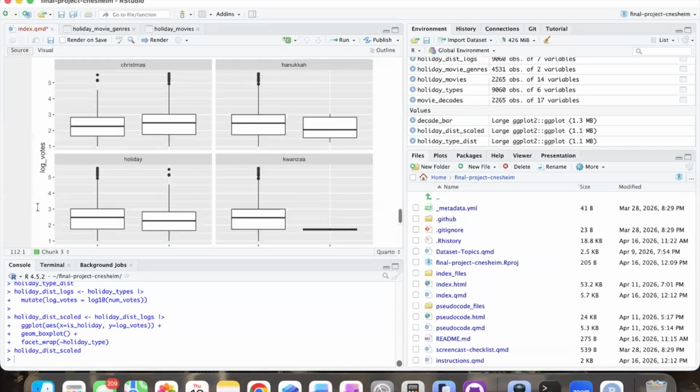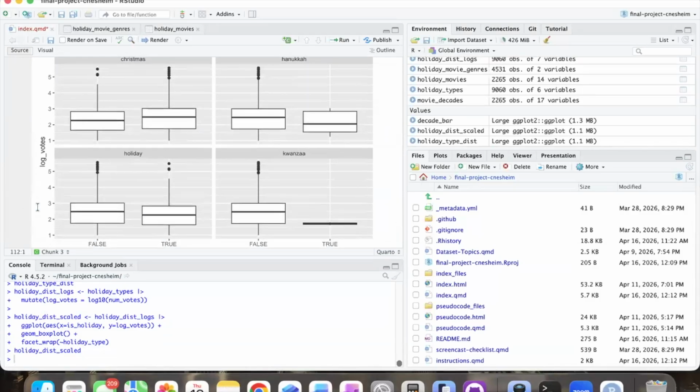Okay, yes, here we go. So now we can look at this and we can see, what do we see? So Kwanzaa doesn't have too many movies in its type. But let's see, Christmas has more votes when Christmas exists in the title than when it doesn't. The rest of them are the opposite.